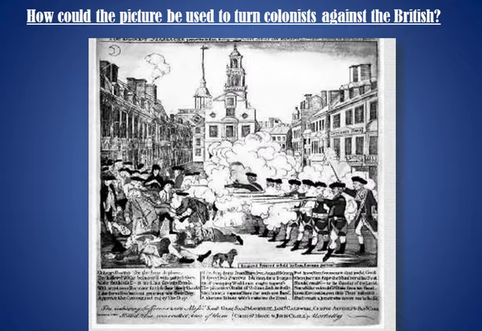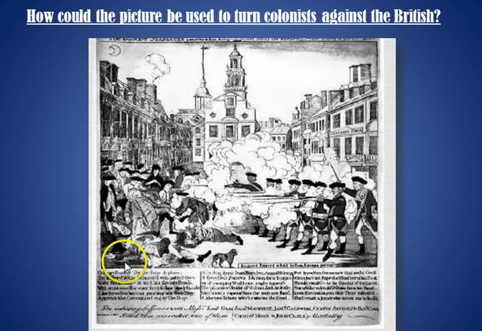Okay, if you weren't able to come up with any, let's see if I can come up with a few. Well, first off, it looks like the British are firing into a crowd of unarmed civilians. No one on the side of the colonists has a gun. So that makes it look more like a massacre. Also, only the colonists are being injured. There are no injured British soldiers.